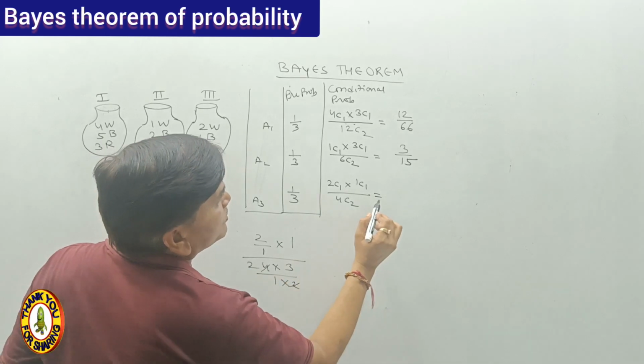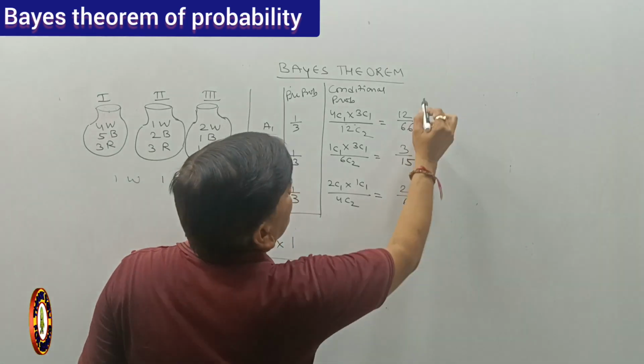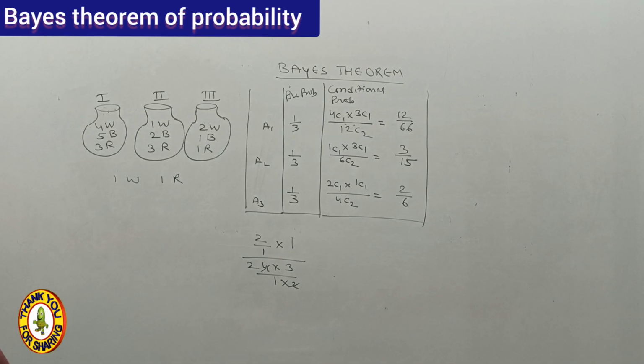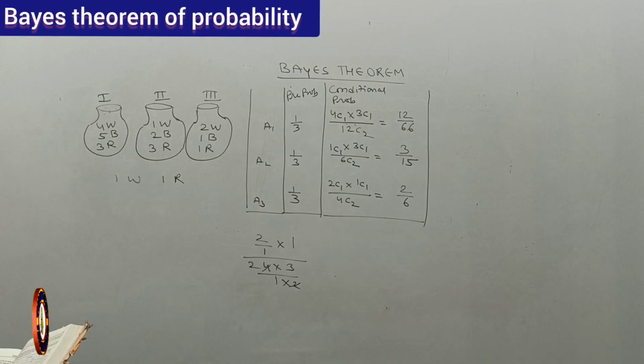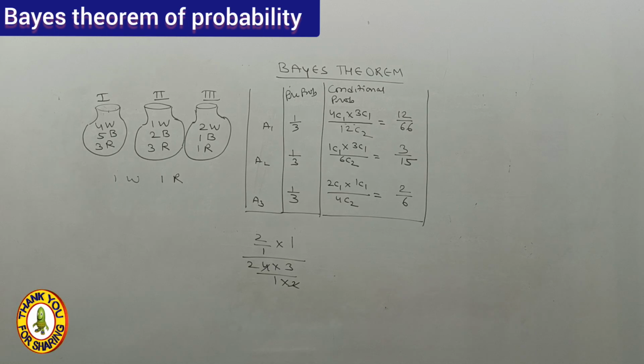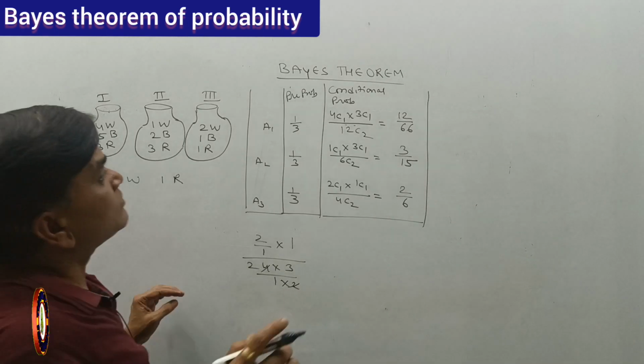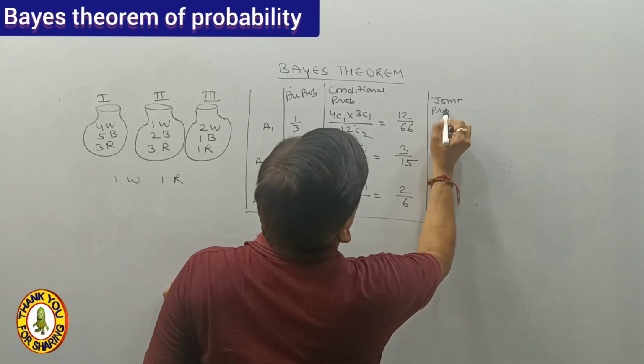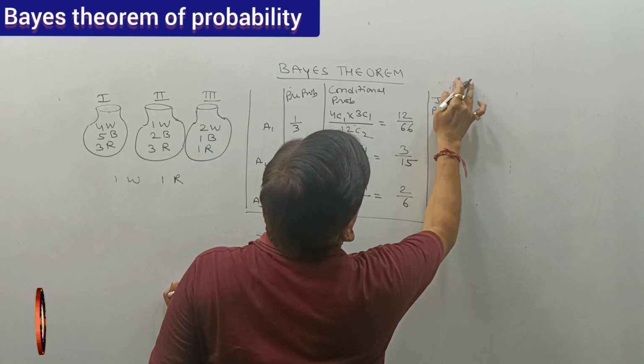So that is 2 upon 6. So those are the conditional probabilities: 12 upon 66, 3 upon 15, 2 upon 6. Now the joint probability. Probability of B upon A.